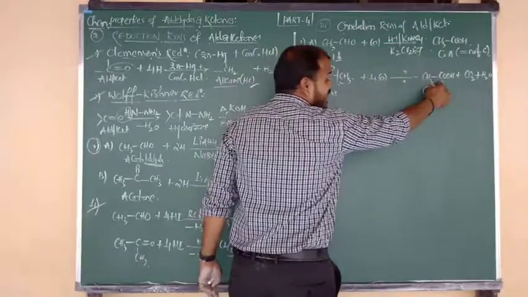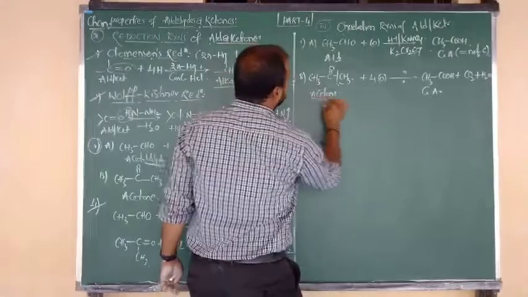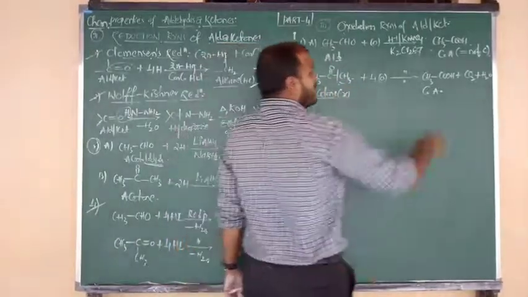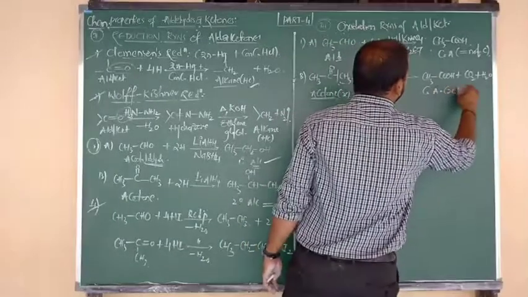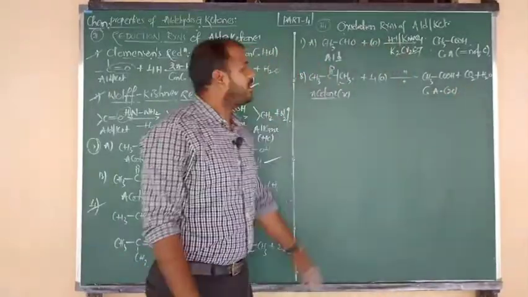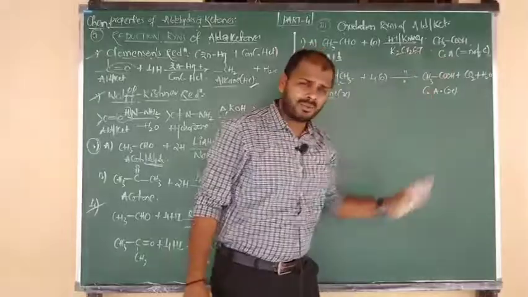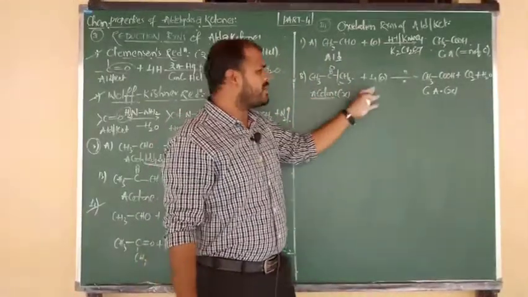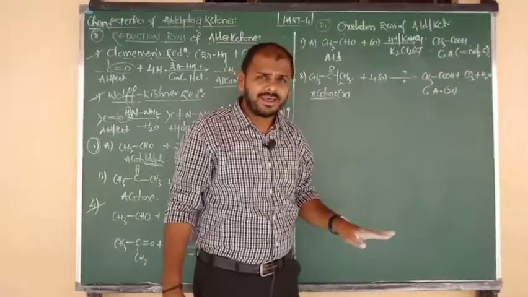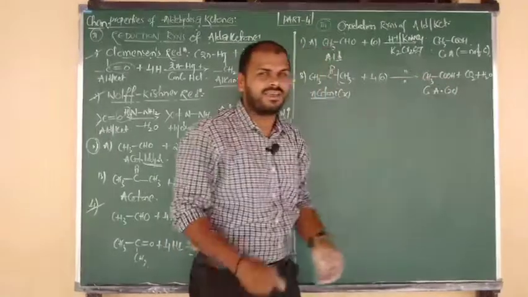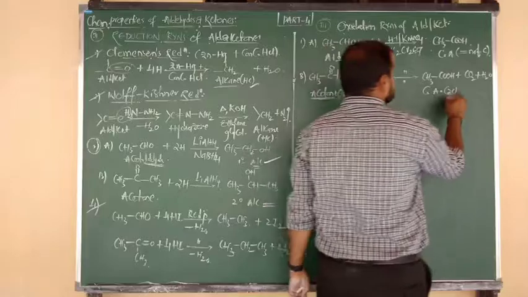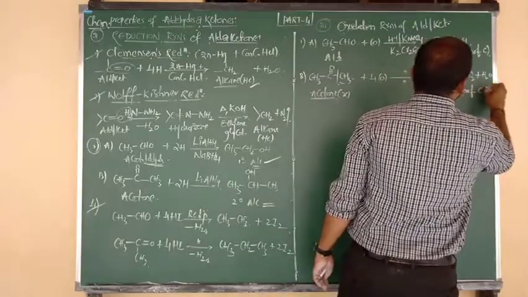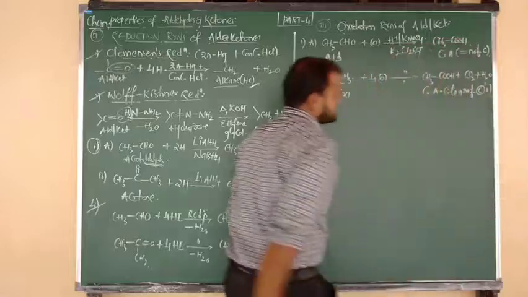But how many carbons does it contain? 2 carbons. But how many carbons does acetone contain? 3 carbons. So the ketone has 3 carbons, and the carboxylic acid contains only 2 carbons. Listen carefully. Aldehydes upon oxidation give carboxylic acids, but both have an equal number of carbons. Ketones upon oxidation give carboxylic acids again, but the carboxylic acids have fewer carbons.